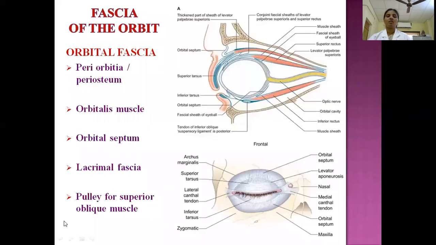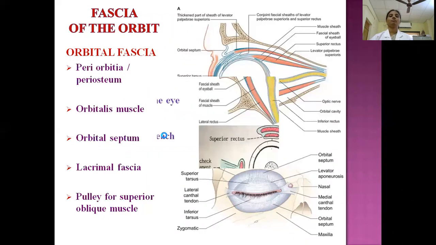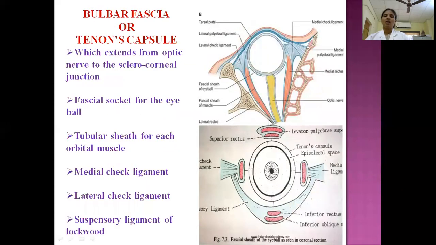Then one more structure, the pulley for superior oblique muscle. As I told, at the junction between the roof and medial wall, there is a small depression where we can see the attachment of the fibrous pulley. Actually, this is a fibrocartilaginous pulley. It is derived from a condensation of the orbital fascia. Then, as I told, the dura mater again divides into an inner layer. So, what is this inner layer?